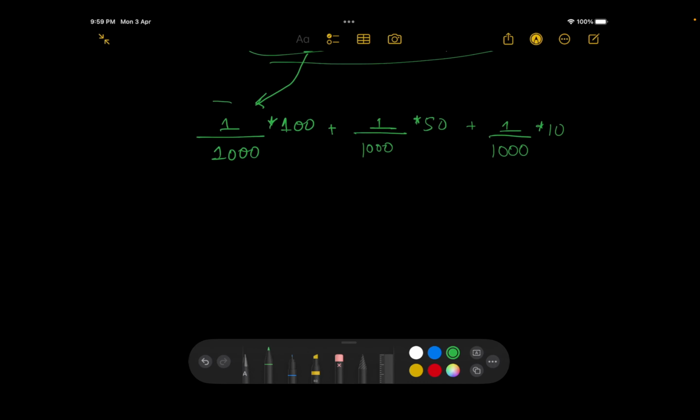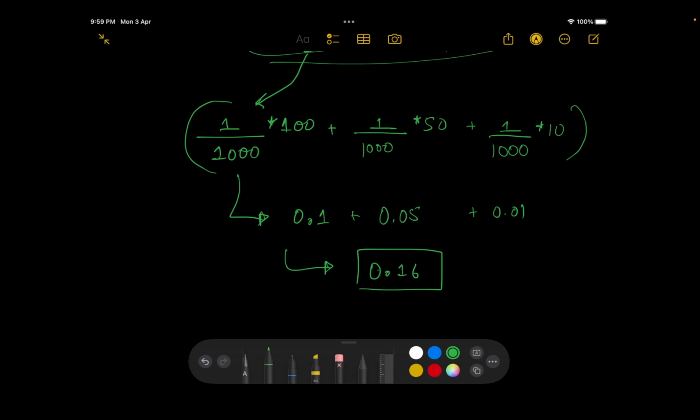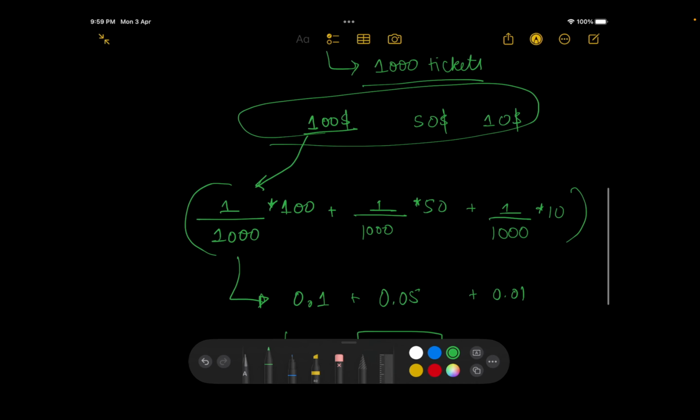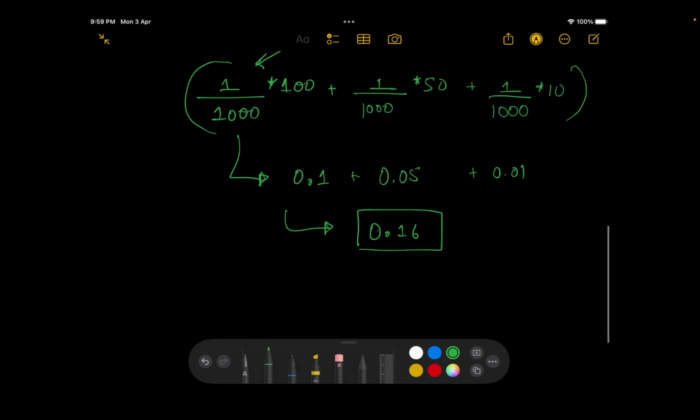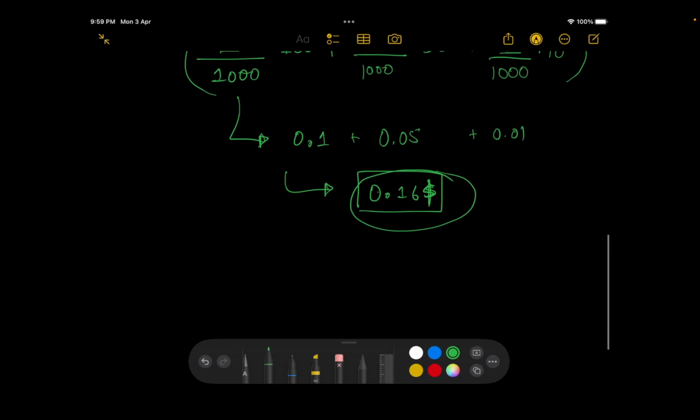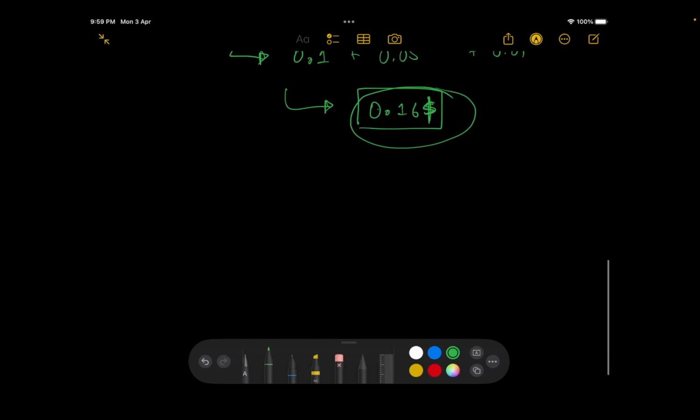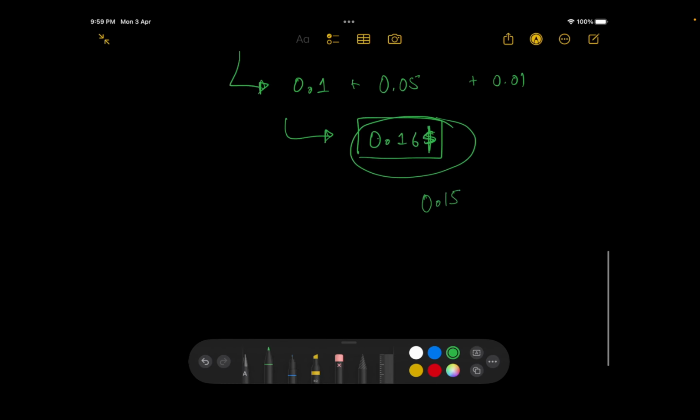And then we'll add them. We'll get 0.1 from here, 0.05 from here, and 0.01 from here. Once we add them, we'll get 0.16. So if you buy this lottery ticket, this is the average value of money you're going to make. How is this helpful? Now let's say the lottery ticket was actually priced at $0.15. Then it is a fairly good idea to buy the lottery ticket because at least you're going to make that much money. Now it's not a surety that you're always going to make $0.16.